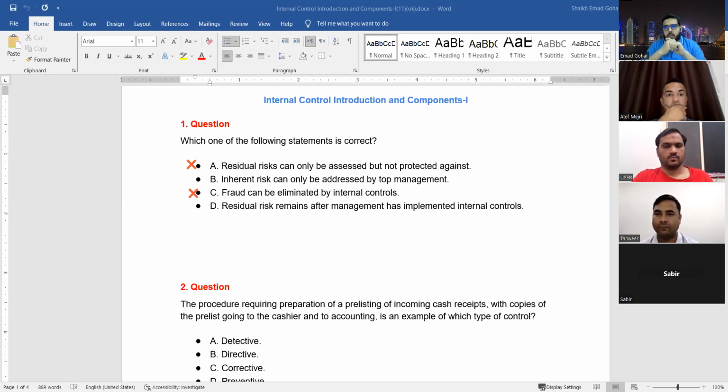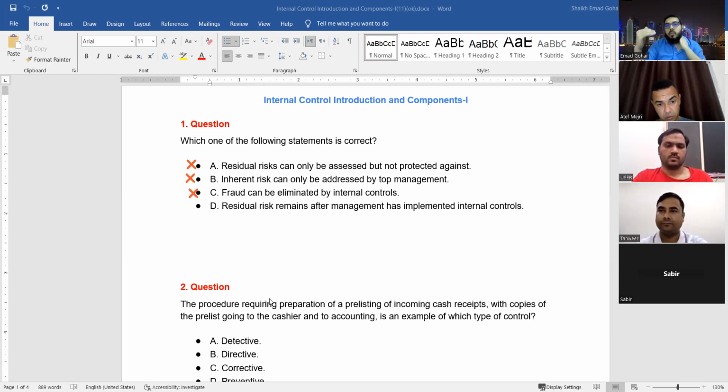So that is not only limited to top management. That's why this statement is also false. So what's remaining? Residual risk remains after management has implemented controls. Yes, that is the definition of residual risk. The risk which is remaining after management implements the controls. Clear? This is called elimination technique.